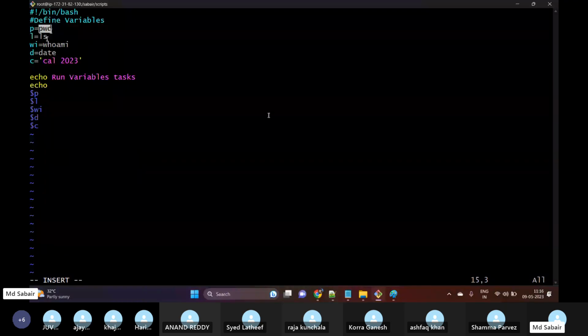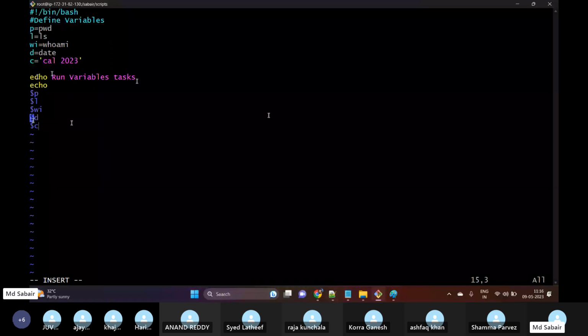In l, I'm storing the value ls. In wi, I'm storing who am i. In d, I'm storing date. In c, I'm storing the value from cal 2023. Now I'm writing one message, echo run variable task, and then echo $p, $l, $wi, $d, $c. So I am calling all these variables now.